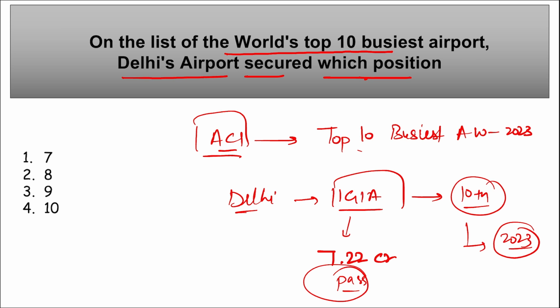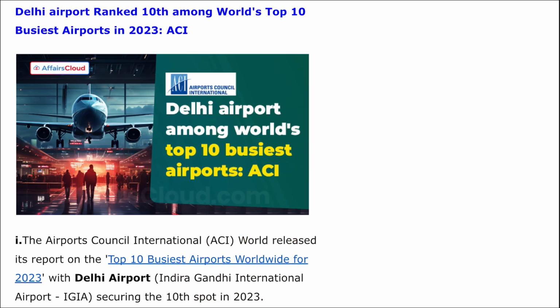They have experienced a slight drop in their ranking. In 2022, Indira Gandhi International Airport was at the 9th position. Now they have slipped down to 10th position. Moving on, Delhi airport ranked 10th among the world's top 10 busiest airports in 2023 according to Airport Council International's report.